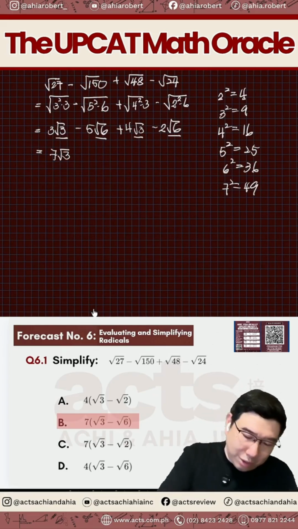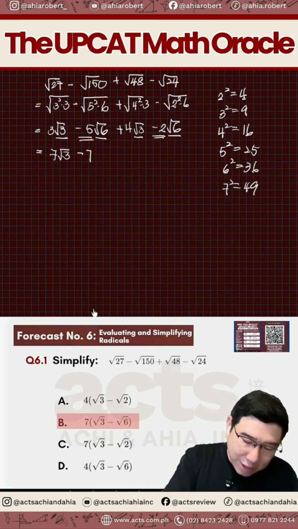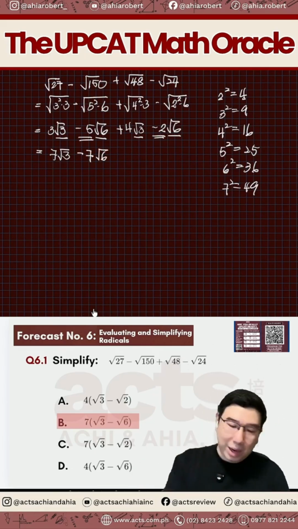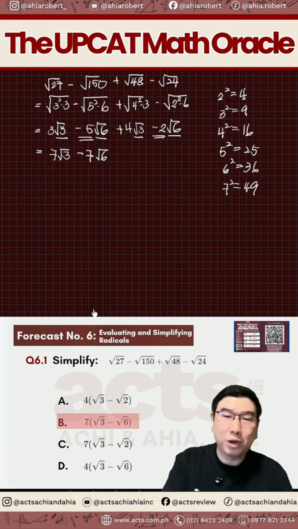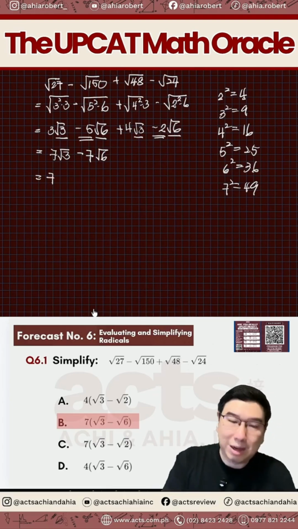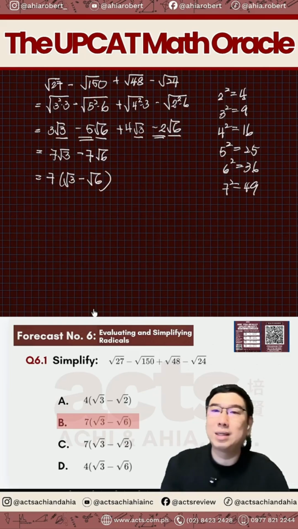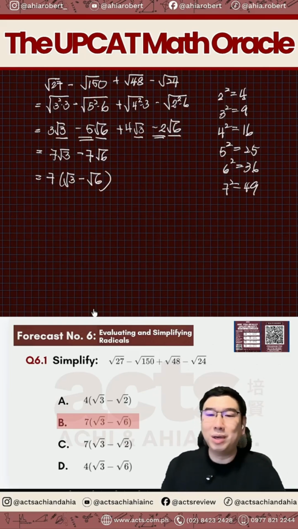which is 7 square root 3. While on the other hand, you have negative 5 oranges, you have negative 2 oranges. That's a total of negative 7 oranges. So that's why, if you notice that you have a common factor of 7, and look at the choices here, they actually have factored out the 7 here. So that will leave us with square root of 3 minus square root of 6. That's why the answer here is your letter B.